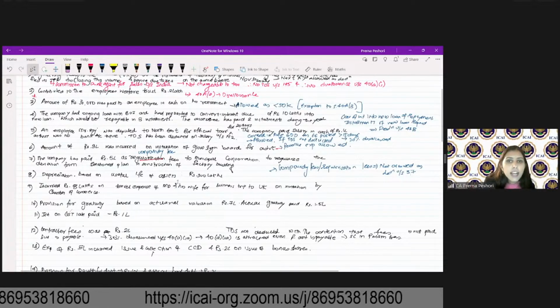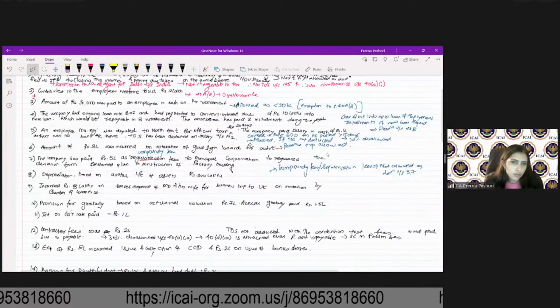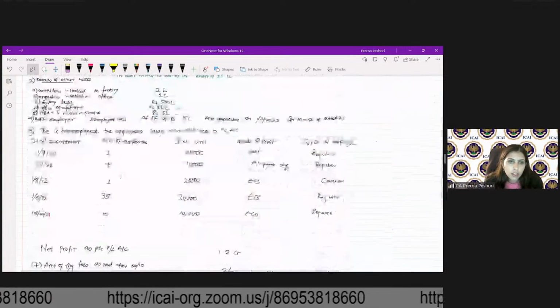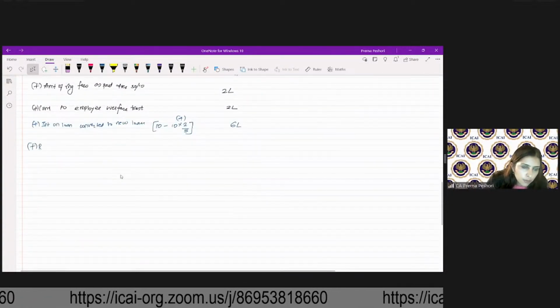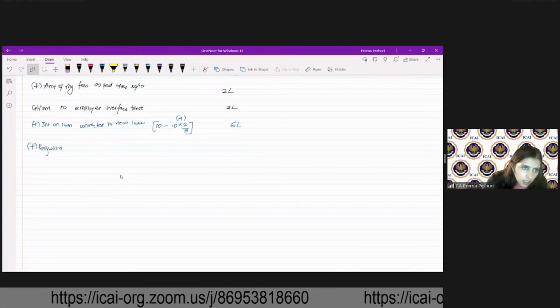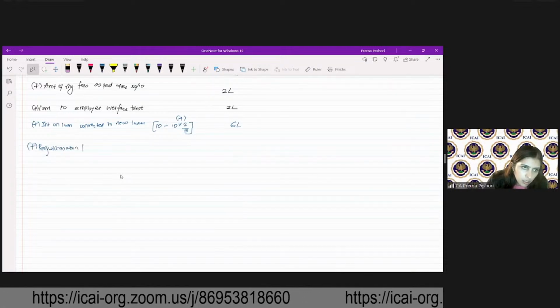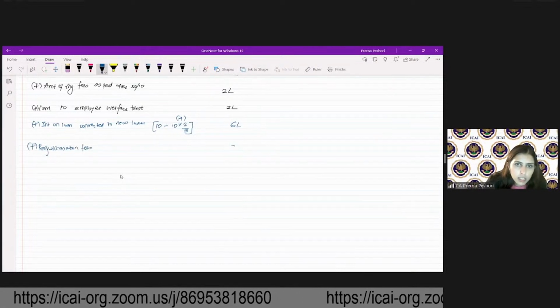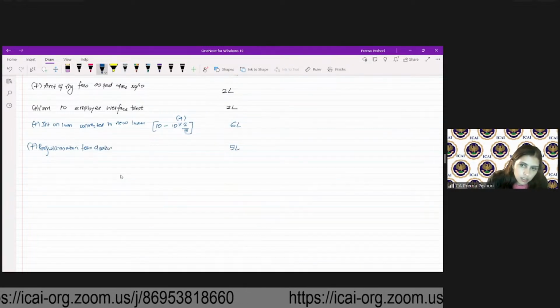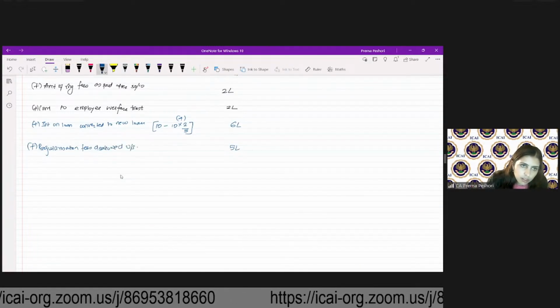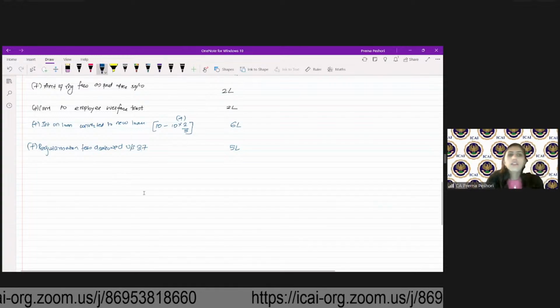So this 5 lakh will be disallowed. Okay. So regularization fee is 5 lakh, disallowed under section 37.